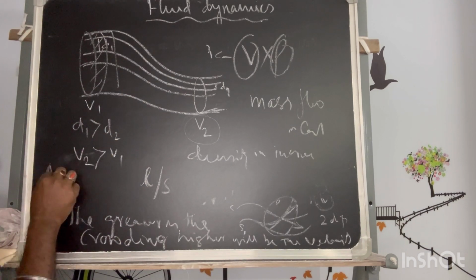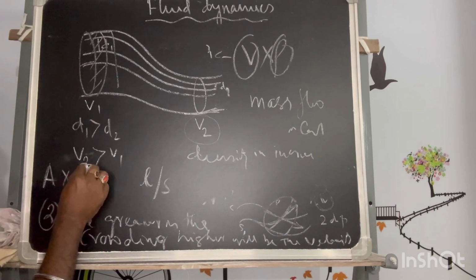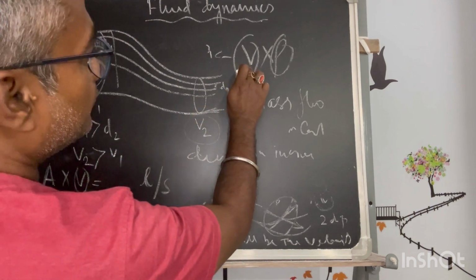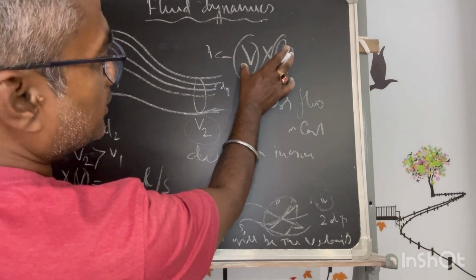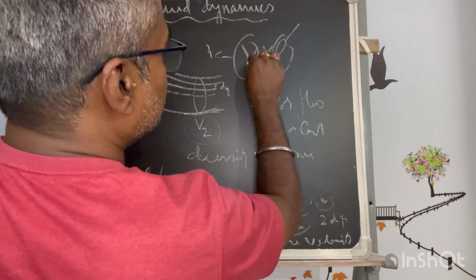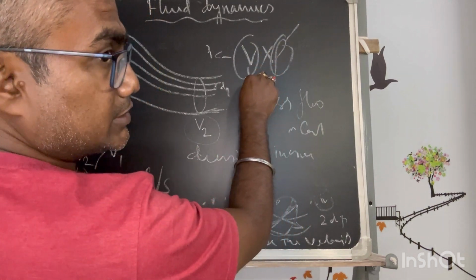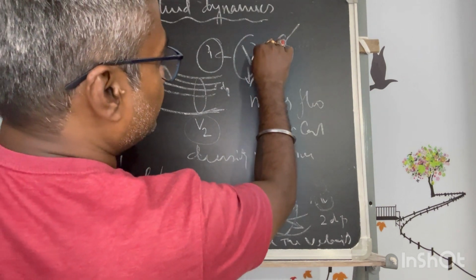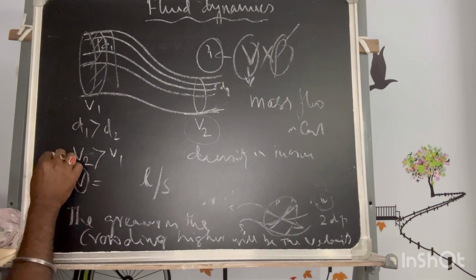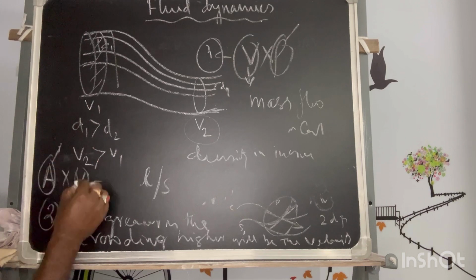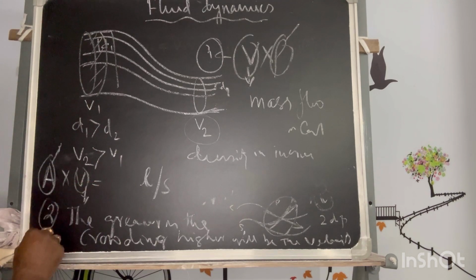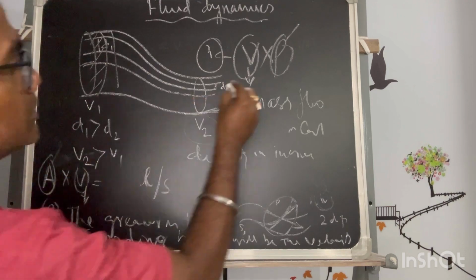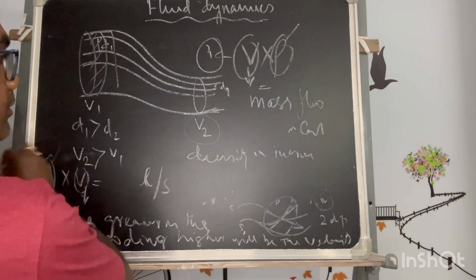The cross section into the velocity. So velocity here, if this volume is increasing, that means volume has to be decreased for the same mass flow rate. So once the volume has to decrease, that means when the cross section is increased, the velocity has to decrease. Okay, so where the cross section is reducing,